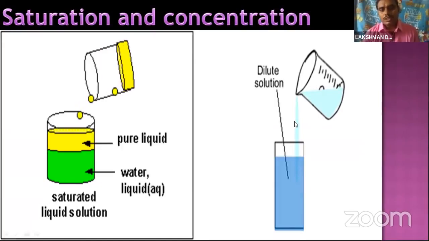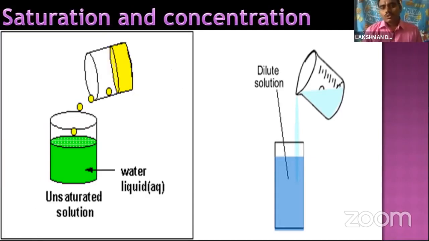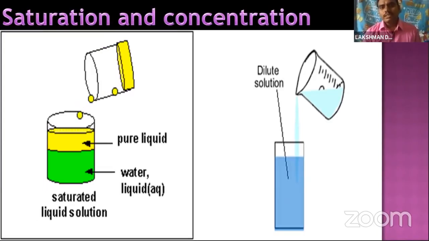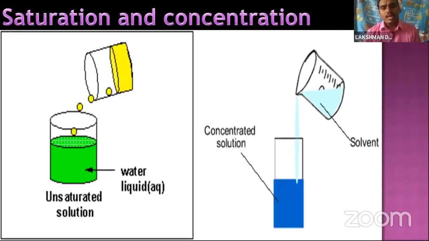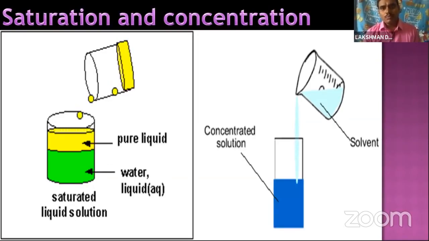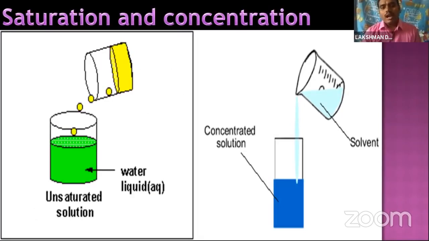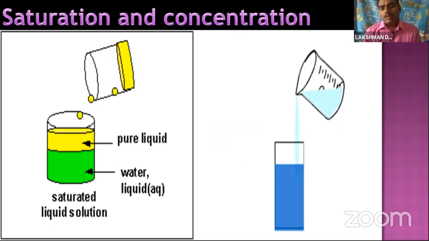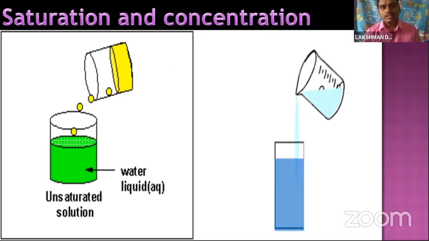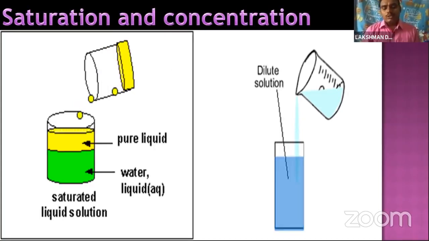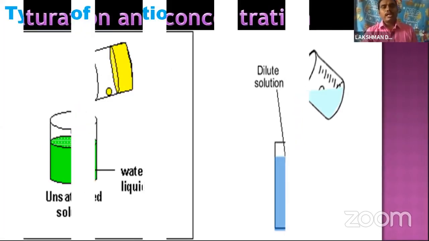A dilute solution has less solute and more solvent. Once again, I will repeat: a dilute solution has less solute and more solvent. In a concentrated solution, the solute is high and the solvent is less in percentage. So that is a concentrated and a dilute solution. Let us discuss the types of solutions.